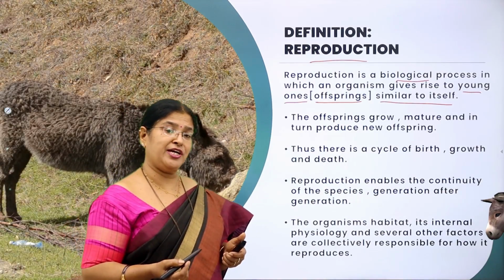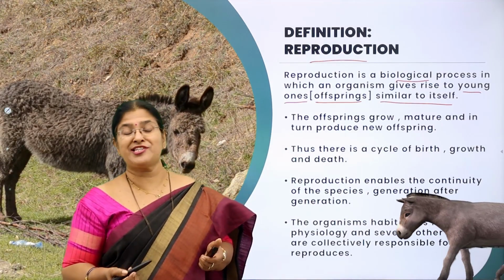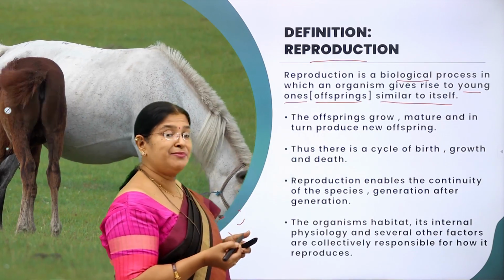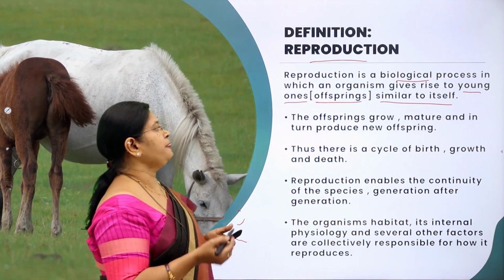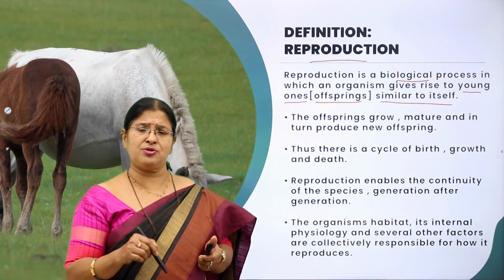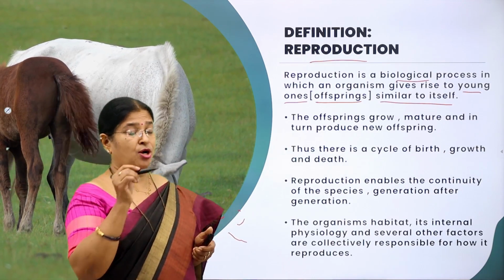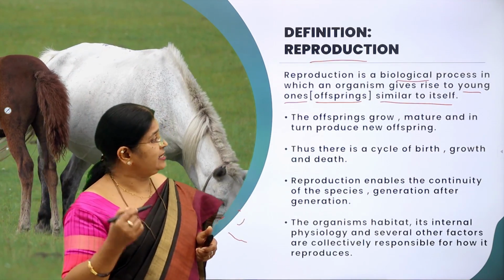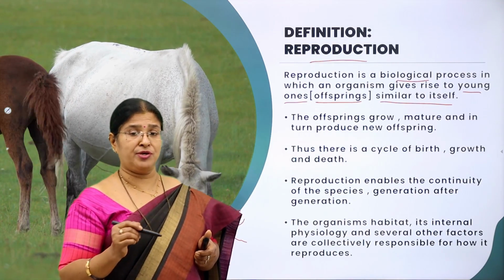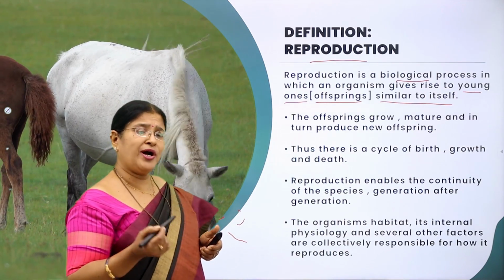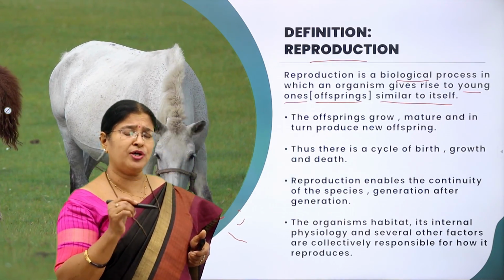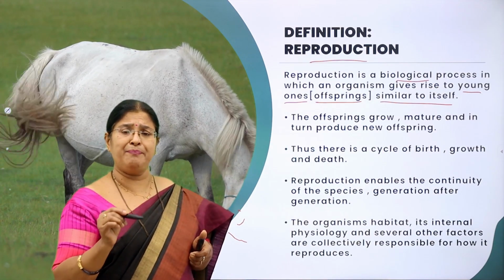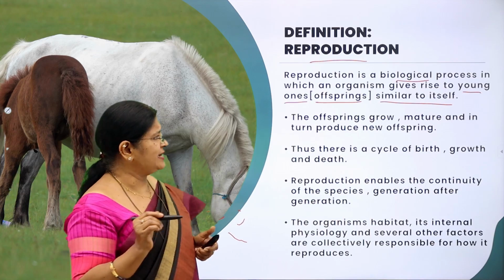A donkey can give rise to a donkey only, a horse can give rise to a horse only. That is what we mean by similar to itself. Now, what will happen to these offsprings that are produced? The offsprings further grow, mature, and in turn produce new offspring and die. What I mean to say here is, I just want to stress upon a very important cycle that is happening in the life of an organism.